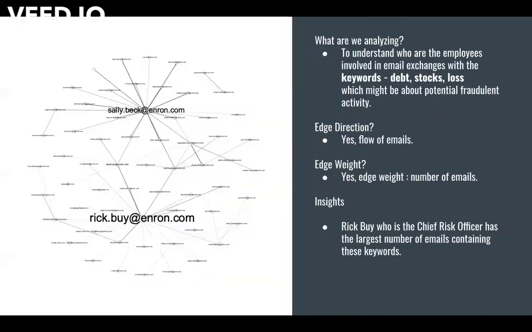For our first text-based analysis, we filtered email exchanges involving keywords such as debt, stocks, and loss, since Enron was a company involved in a lot of fraudulent activity. From the graph, it is evident that Rick Bai, who was the chief risk officer then, was involved with the largest number of emails in the network. Using this information, we can speculate about his involvement or knowledge of the scandalous activities at Enron.